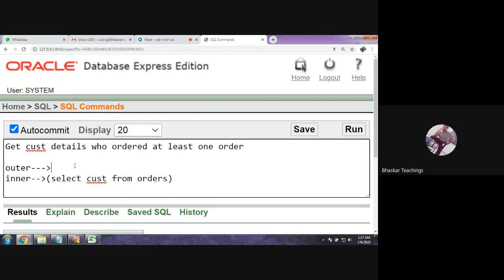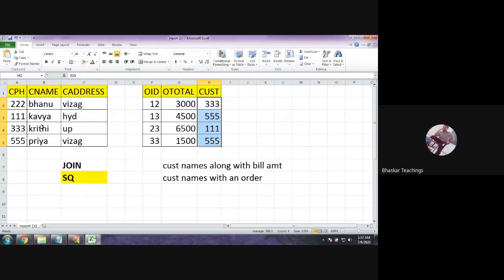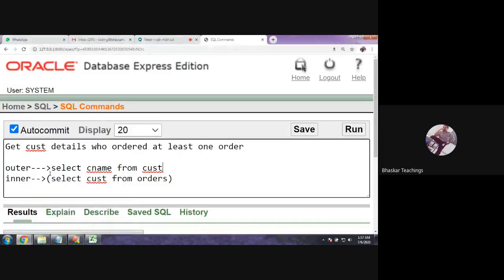Outer query is select C name from CUST. Okay, so select the names of these employees, in which the IDs are from this inner query. Okay, so if I write it completely, you will understand.